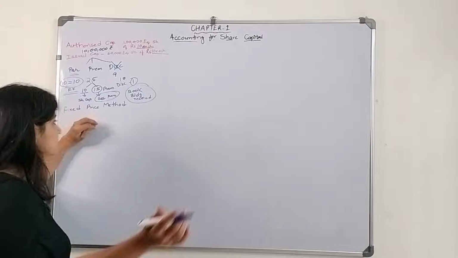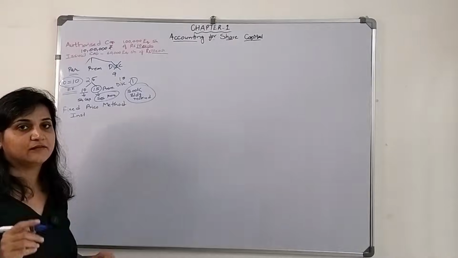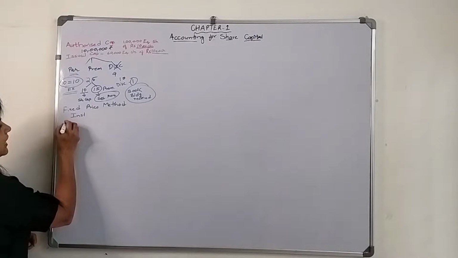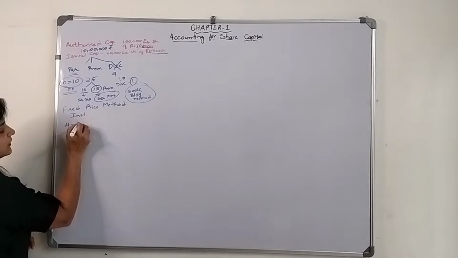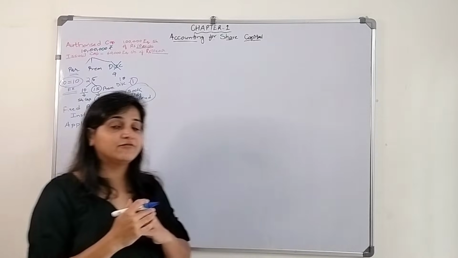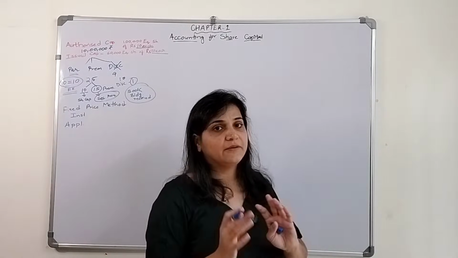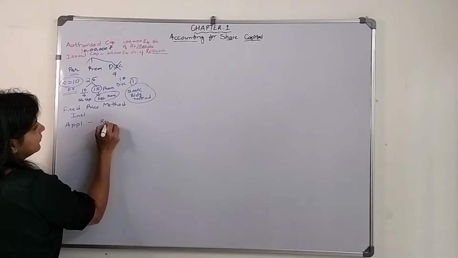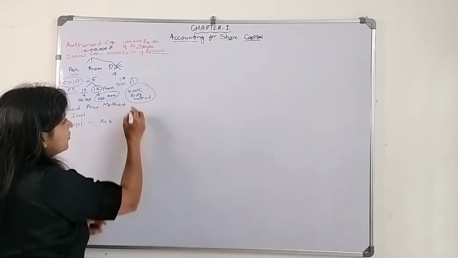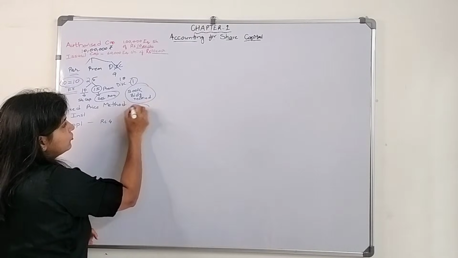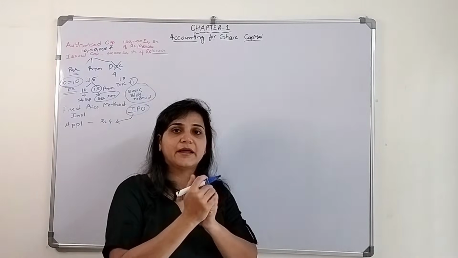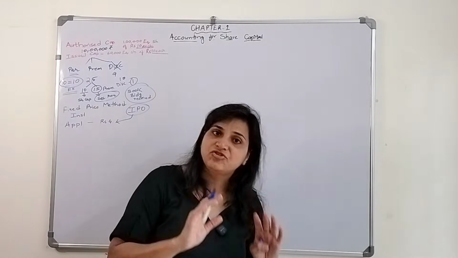Fixed price method means what? They will ask for the amount in installments. Let's say first they will ask for the application money, like, first give us the application money. In this situation, let's say rupees 4. When they go for an IPO, they just ask for rupees 4 as the application money. How many people are applying for those particular shares?